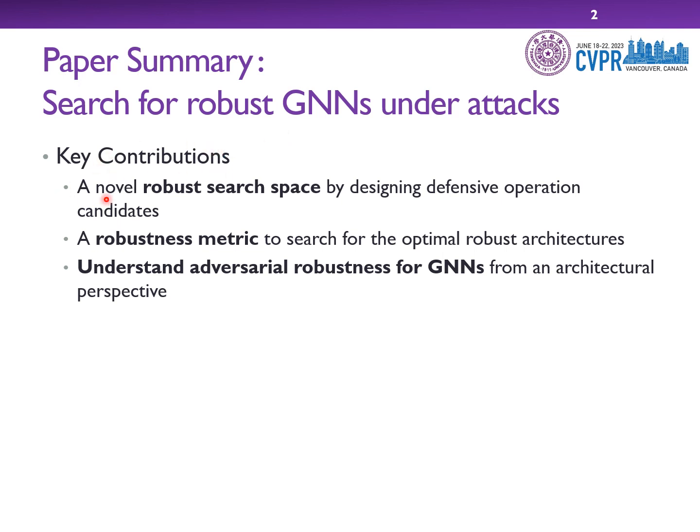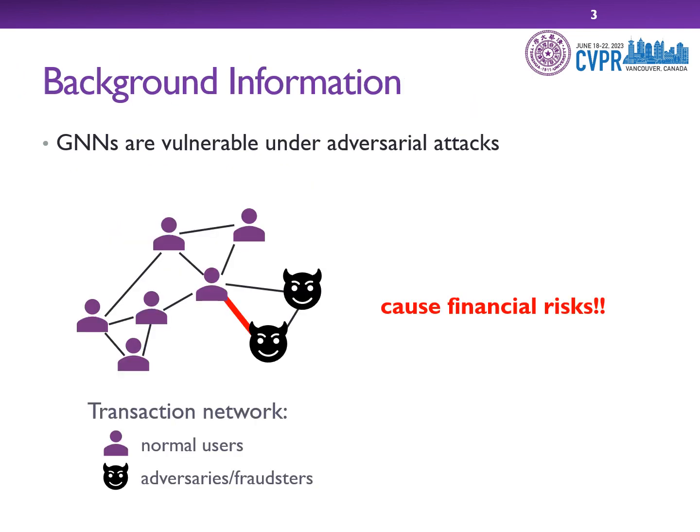First, we propose a novel, robust search space by designing defensive operation candidates. Second, we design a robustness metric to search for the optimal robust architectures. Finally, we could understand adversarial robustness for GNNs from an architectural perspective. Next, I will introduce our paper in detail.